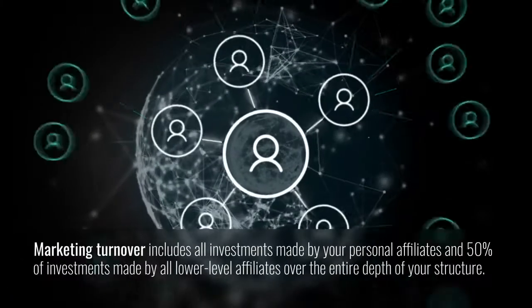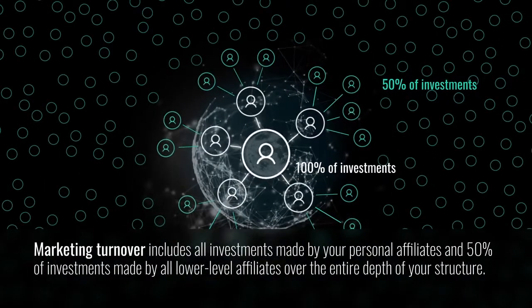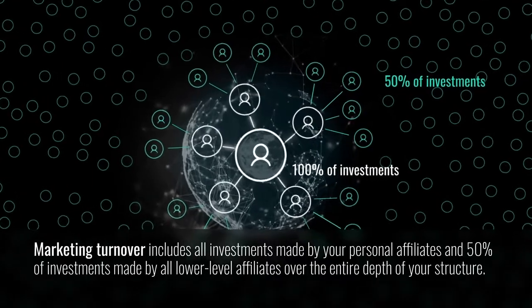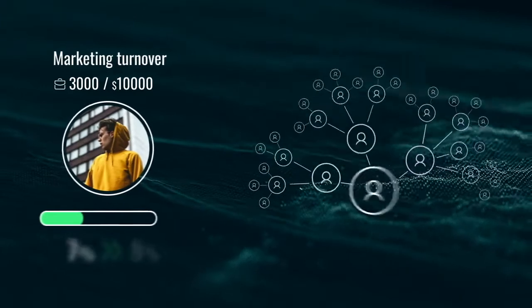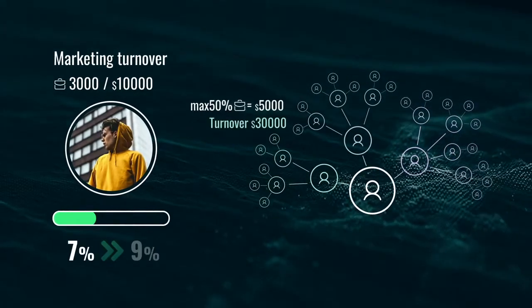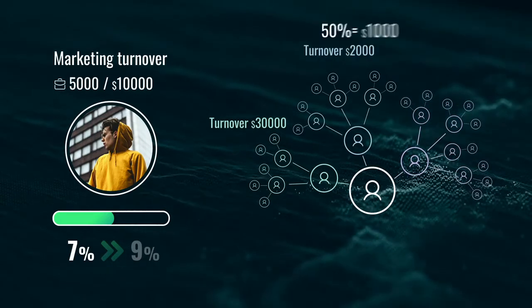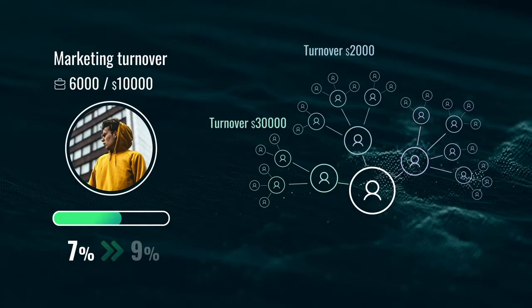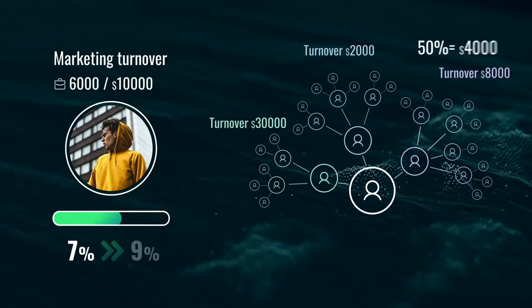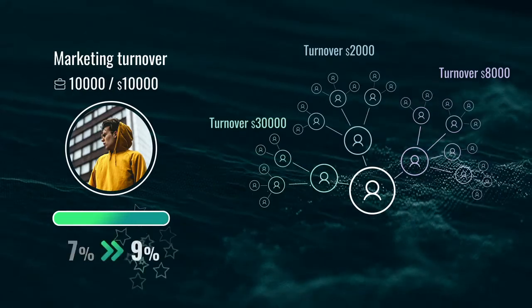Marketing turnover includes all investments made by your personal affiliates and 50% of investments made by all lower-level affiliates over the entire depth of your structure. If you want to move to the next level, no more than 50% of attracted investments must be in one branch. You make profit out of all team members according to your level, the spread between your interest and your low-level affiliate's interest. Let's take a look at an example.